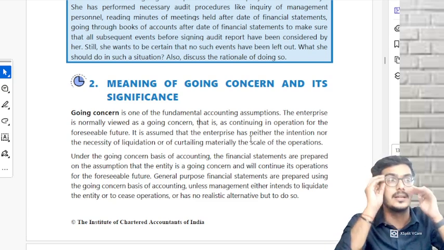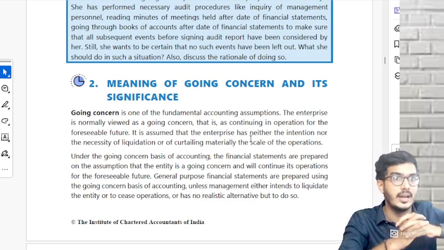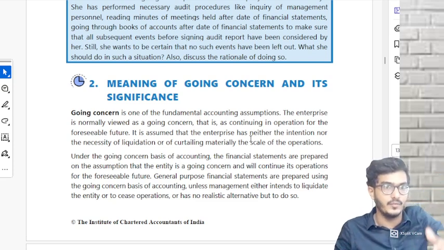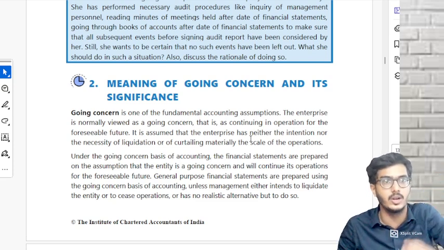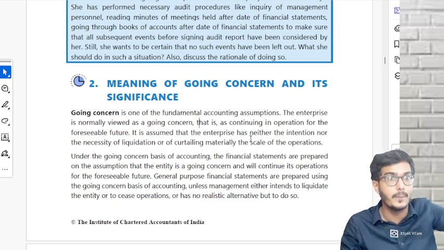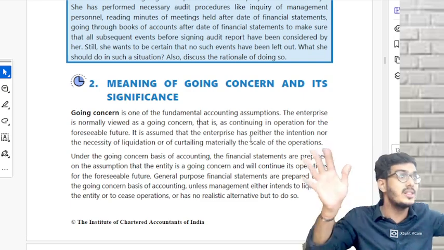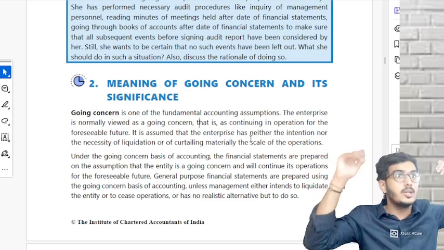I gave an example also: High Value Insulation Private Limited, tape industry. They were selling tapes. In my real life audit, they had a turnover three years back of 20 crores, then it came to 10, then it came to 5. In the current year when I did the audit, zero turnover. So they reduced their operations, turnover became zero. And in the year which I did the audit, they sold all their assets.